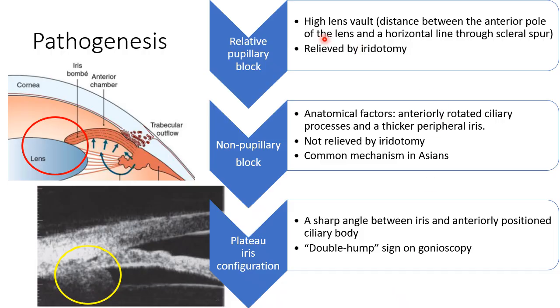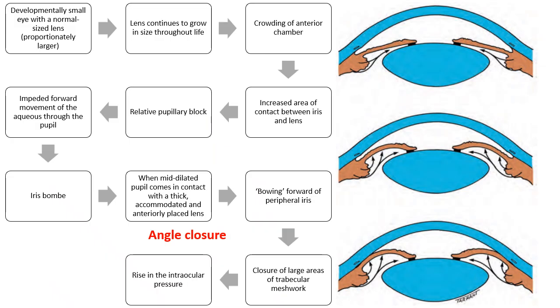So now we know about two mechanisms: relative pupillary block, which consists of a high lens vault, and non-pupillary block, which consists of anteriorly rotated ciliary processes. These are said to be the underlying mechanisms of angle closure disease. So how does angle closure happen? You see the diagram here. The black box over here is indicating relative pupillary block.